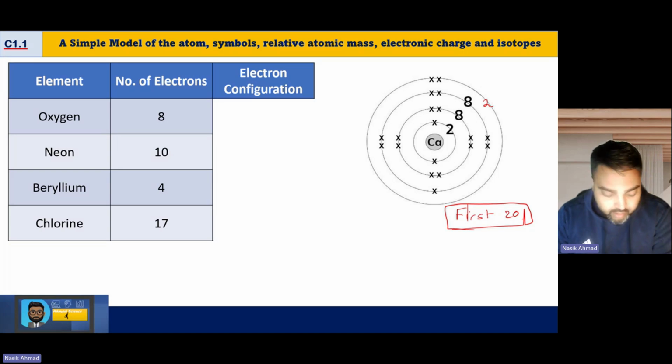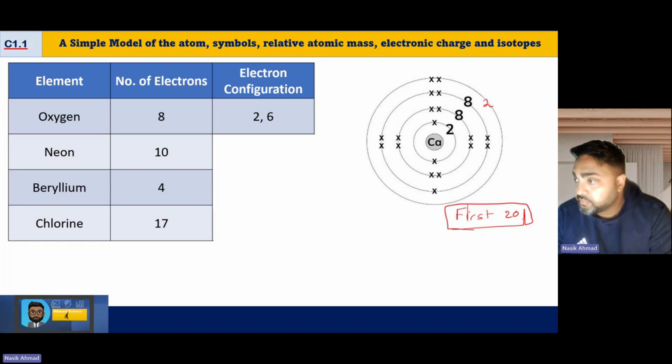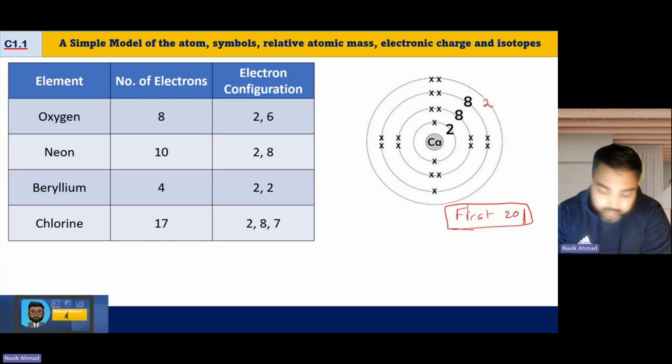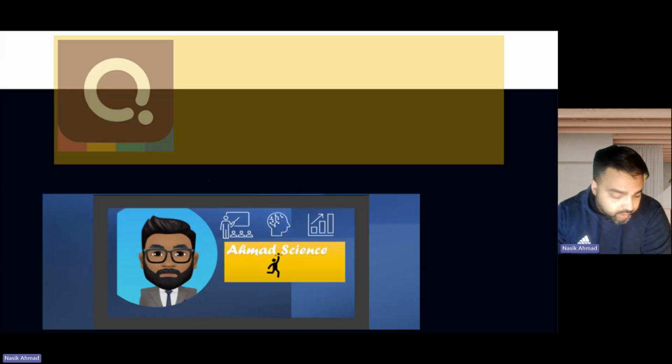So if I have 8, I'm going to have 2 in the first shell. How many have I got left over? I've got 6. So therefore it's going to be 2, 6. Right. Now, the answer for the first one was 28, second one was 22, and then the final one was 287. So hopefully relatively straightforward. You just got to look at how many electrons can fit in each shell and just put them down with a comma between them.